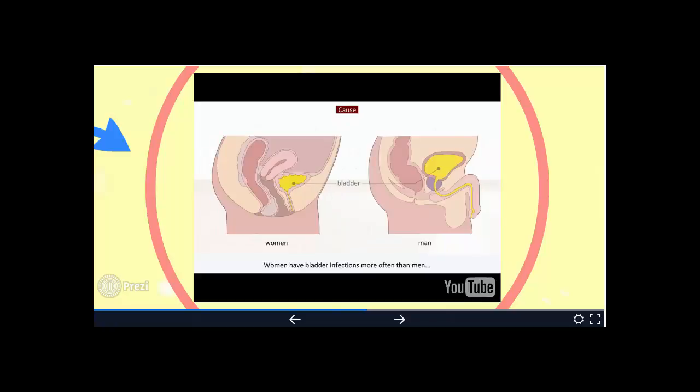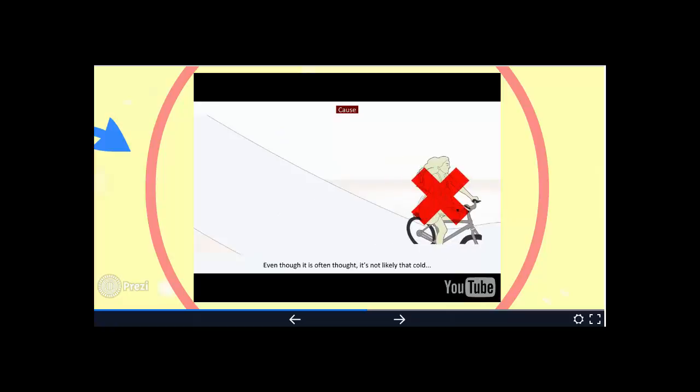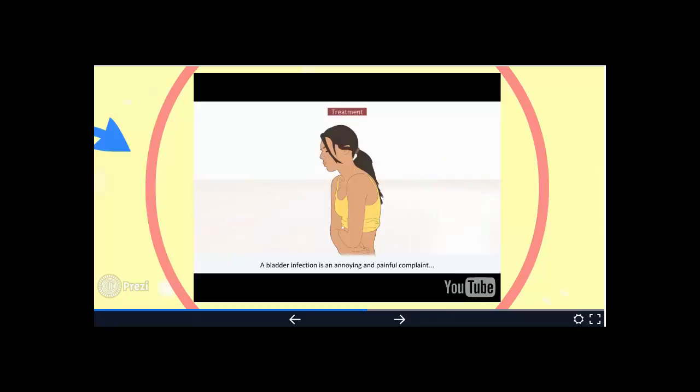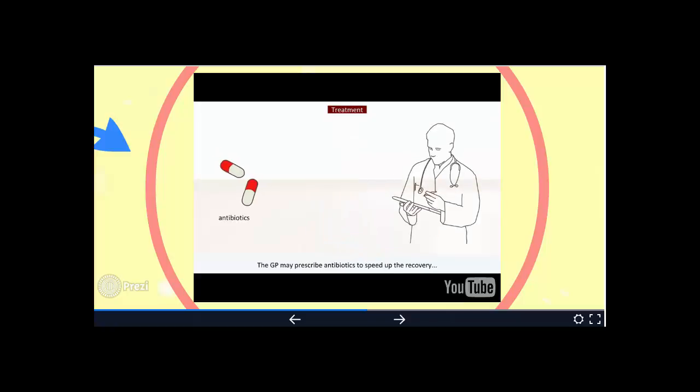Women have bladder infections more often than men because women have a shorter urethra, causing easy entry of bacteria from outside into the bladder. Even though it is often thought, it's not likely that a cold or draft can cause a bladder infection. A bladder infection is an annoying and painful complaint that in general can be treated well. The GP may prescribe antibiotics to speed up the recovery of a bladder infection and prevent complications like an infection of the ureter, kidney, pelvis, etc.